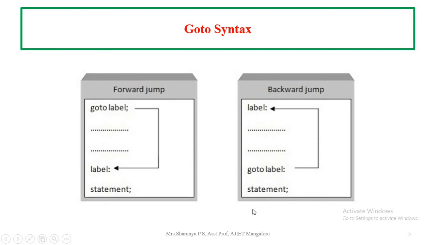If we compare the forward jump and the backward jump, in the forward jump, a set of code will be skipped when it sees the goto statement with the label, whereas in the backward jump, a set of code will be repeatedly executed when it finds the goto statement.